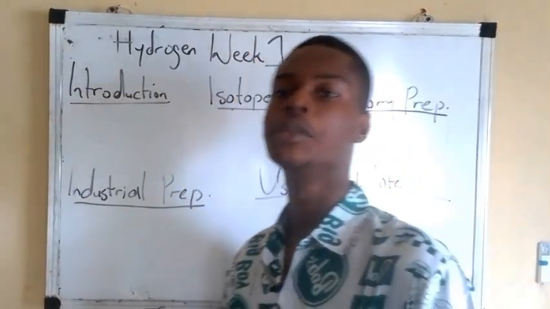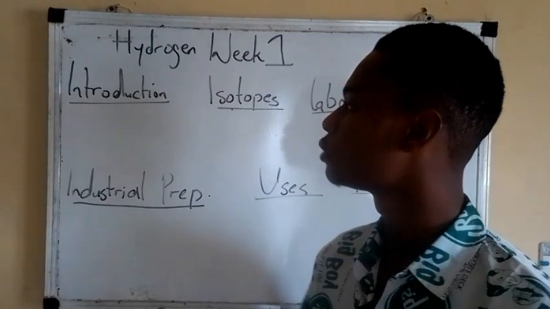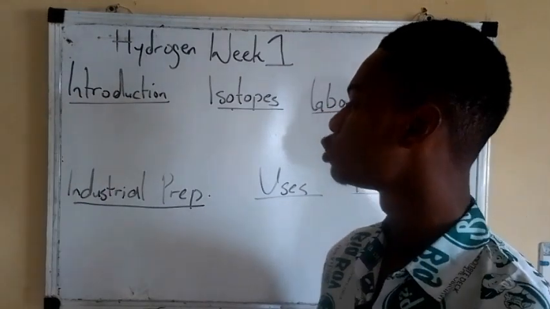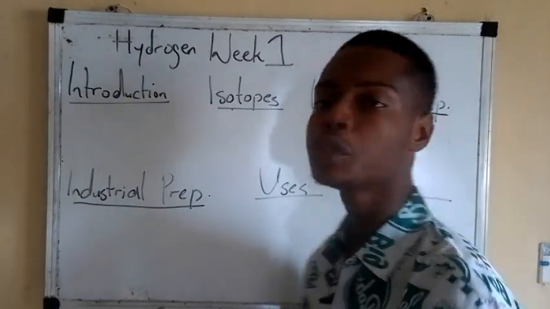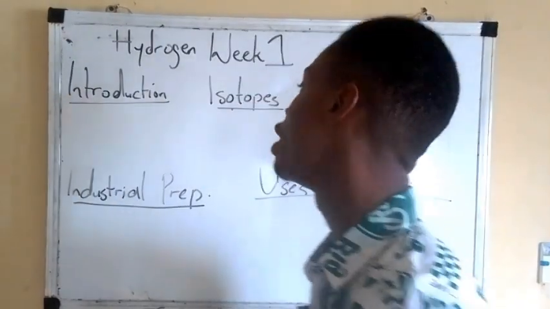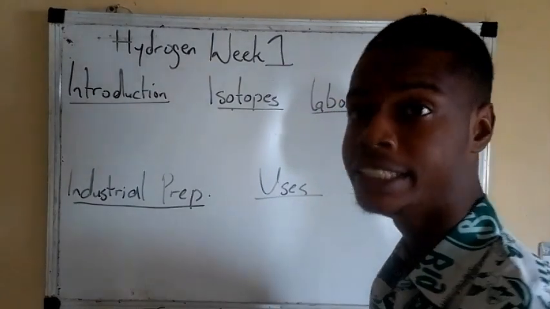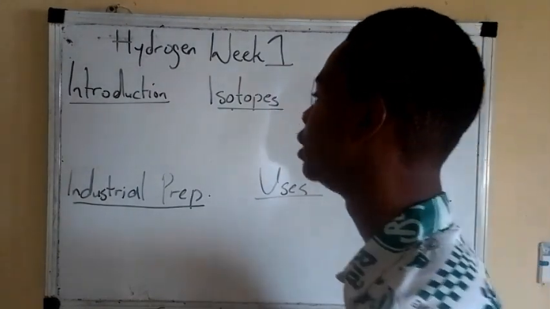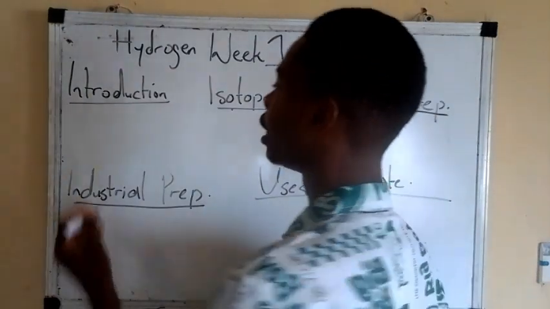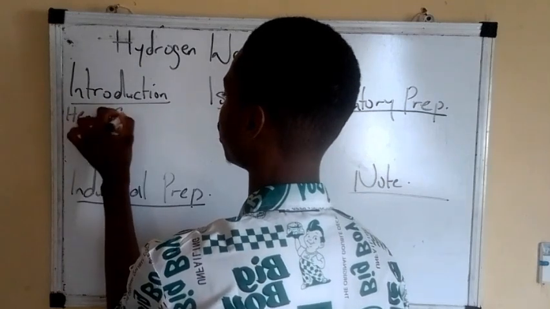Good day class, this is chemistry week 1 and our week 1 topic is hydrogen. So without wasting much of your time, let's go to the introduction of hydrogen. Hydrogen was first discovered in the year 1776 AD by Henry Cavendish.